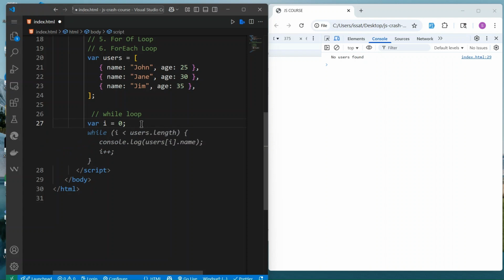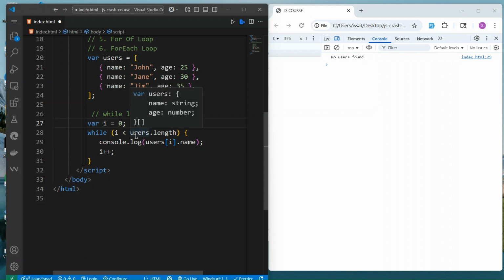So this means that anytime the condition is still true, this can keep running and printing. So you can print even billions of times. You can see, for example, here var i is equal to 0. This one we declared outside of the loop. i is equal to 0, and then now we take while.